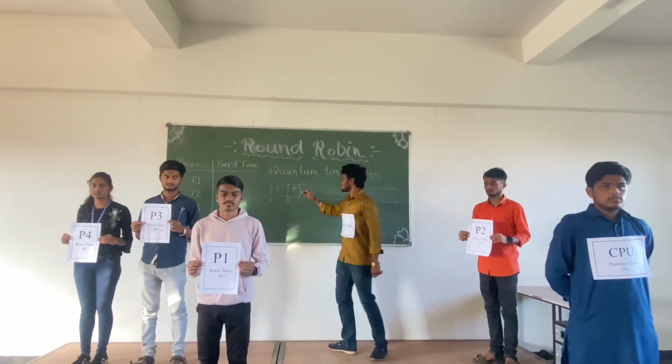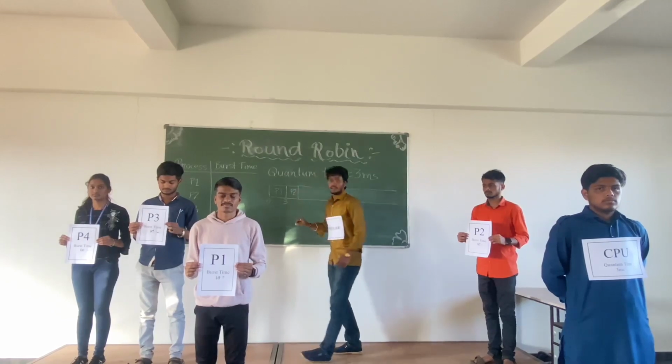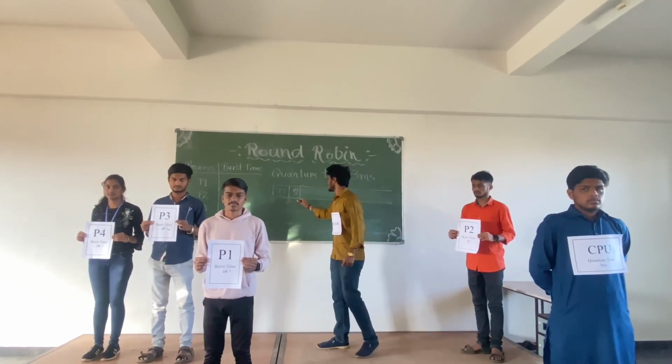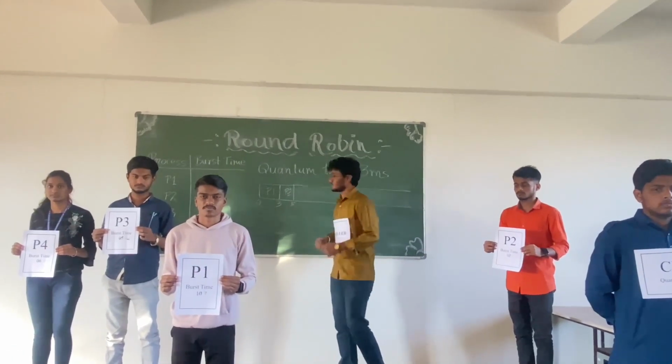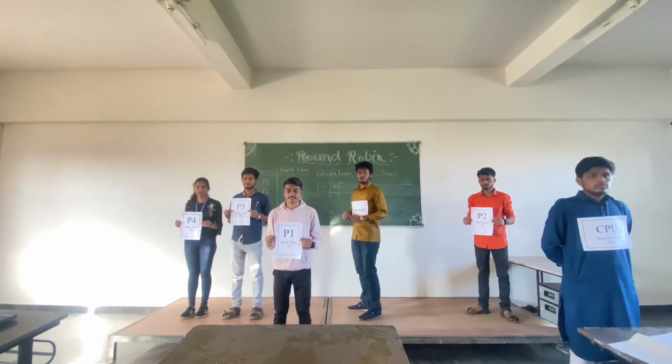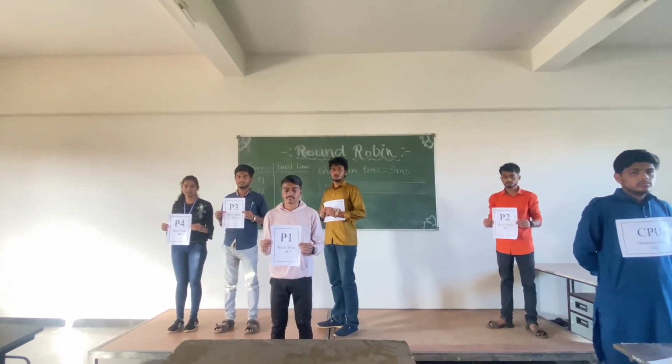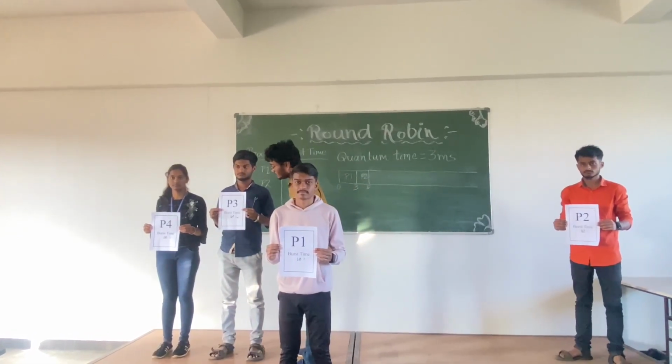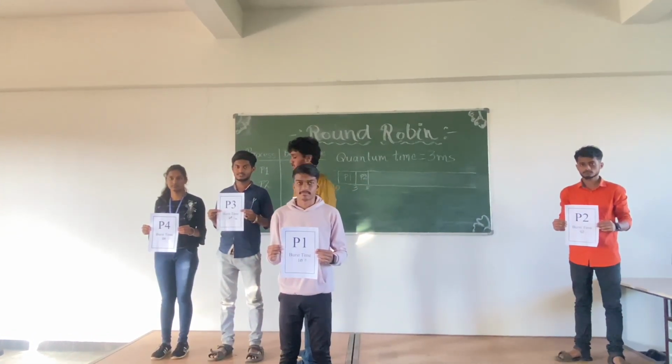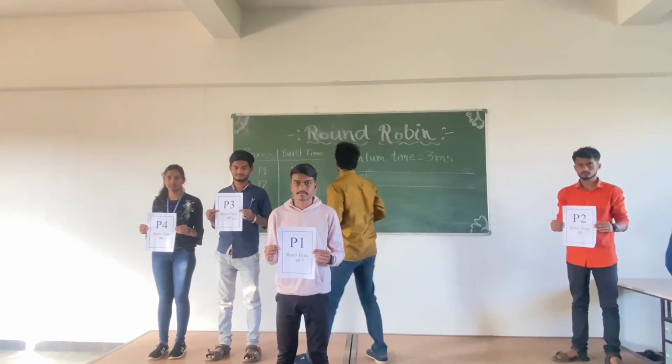The time spent in the CPU is 3 plus 2, 5 milliseconds. After that, process P3 is allocated to the CPU. First it has a burst time of 5 milliseconds. It changes to 2 milliseconds.